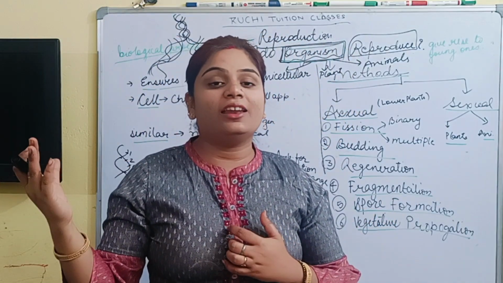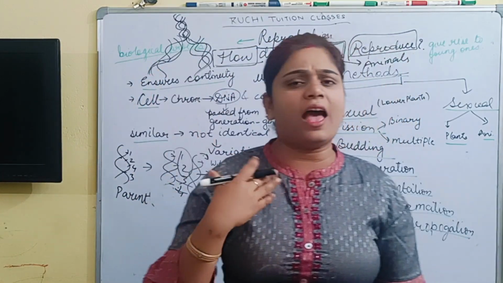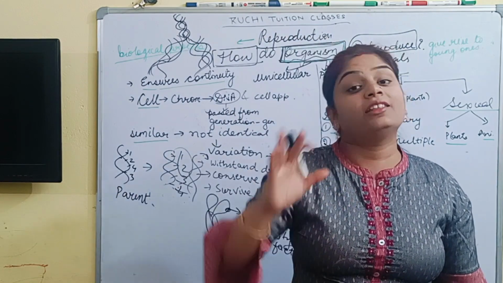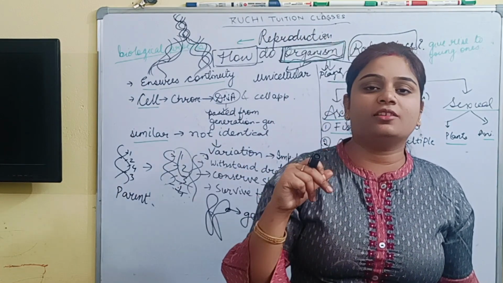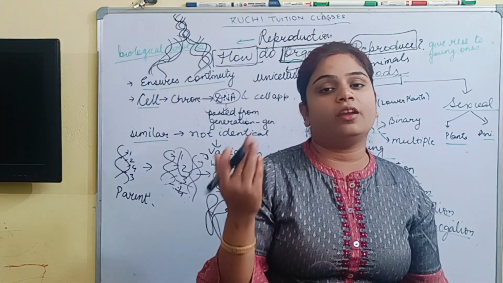So that DNA will be good. For example, I don't have the capacity to withstand a temperature like 30 degrees Celsius or 40 degrees Celsius, but my next generation has the capacity to tolerate the temperature.